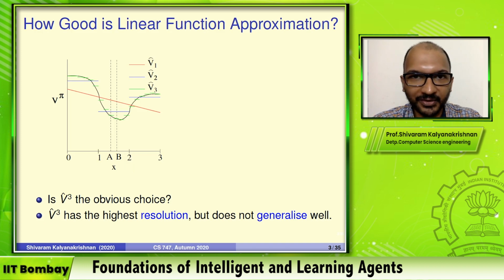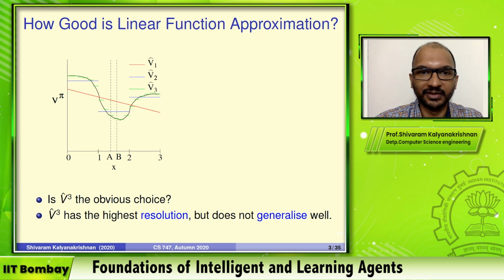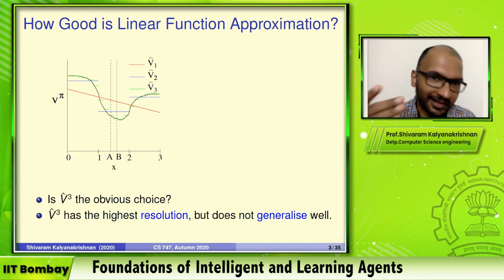Does our function approximation scheme allow us to give some value for A and another value for B, so you can arbitrarily set A and B? At least in the context of what we're doing right now, let's take this as an indication of resolution. The closer the set of points for which you're able to do this, the higher your resolution. If you can't, then you have lower resolution.